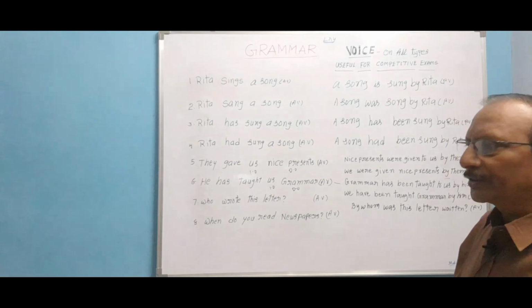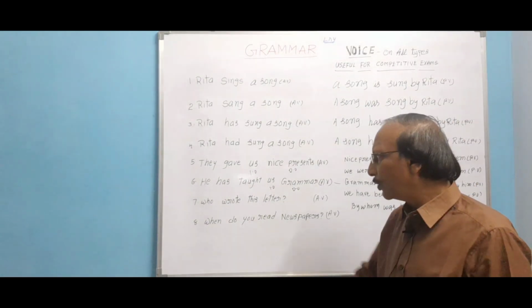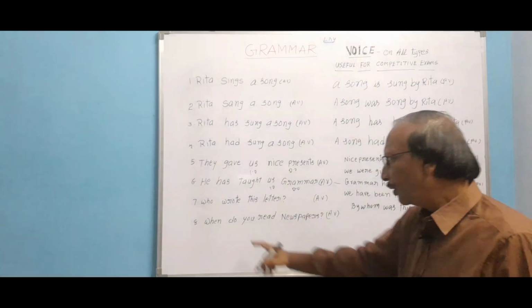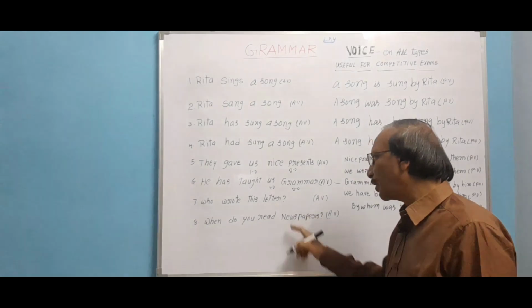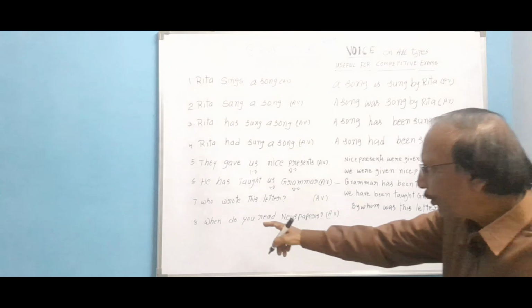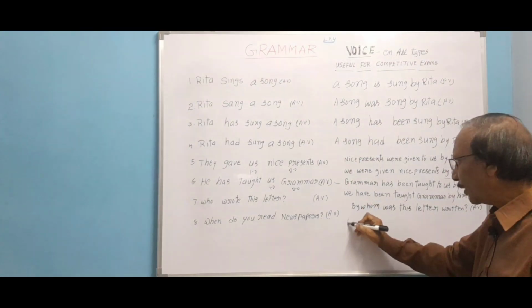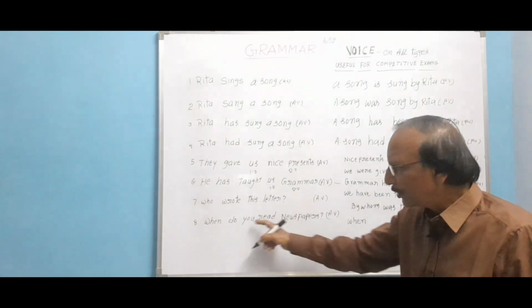Next, when do you read newspapers? This is also of the same type. This is in simple present form with the WH question. You is the subject, read is the verb, newspapers is the object. The same WH word comes here: when. Newspapers is plural, and the whole sentence is simple present.